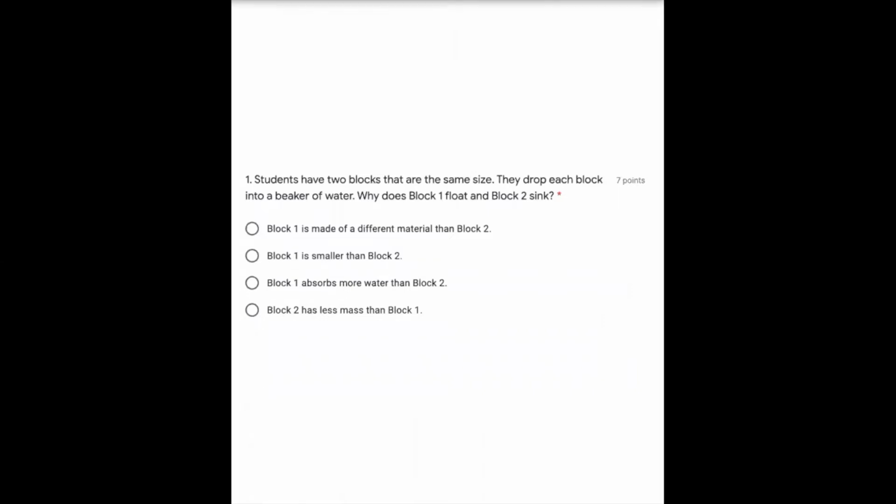Students have two blocks that are the same size. They drop each block into a beaker of water. Why does block 1 float and block 2 sink? Block 1 is made of a different material than block 2. Block 1 is smaller than block 2. Block 1 absorbs more water than block 2. Block 2 has less mass than block 1.